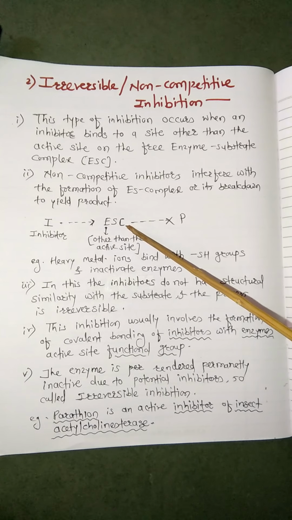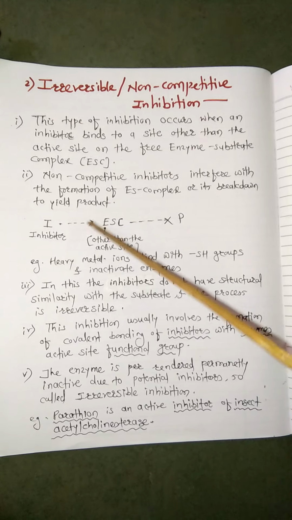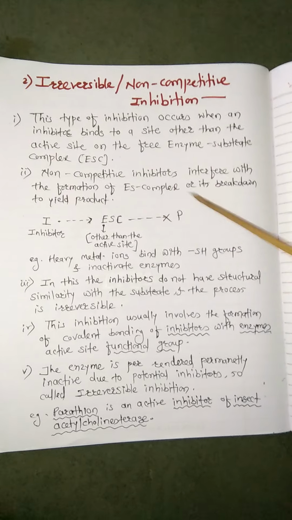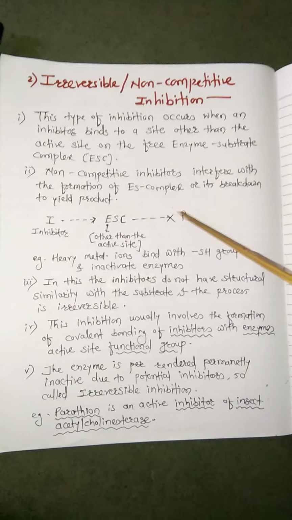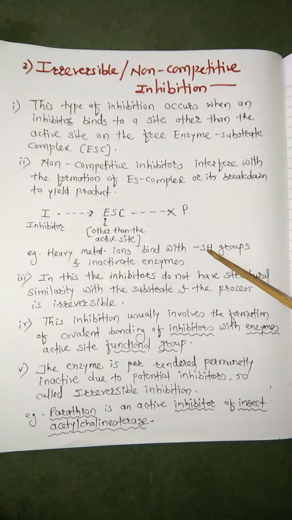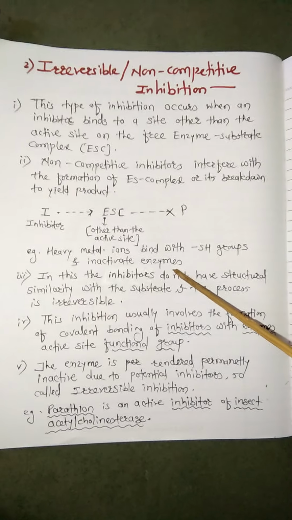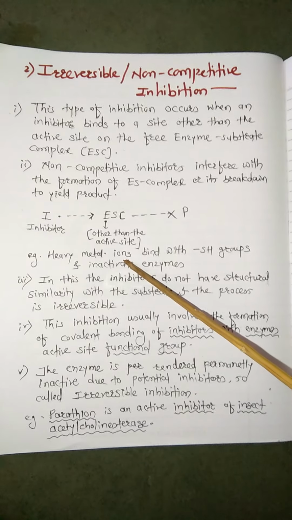Next thing is that these inhibitors interfere with the formation of the enzyme substrate complex as well as its breakdown to yield the product. So they interfere in both these steps. For example, heavy metal ions bind with the SH groups and inactivate the enzymes. Here heavy metal ions act as irreversible inhibitors.